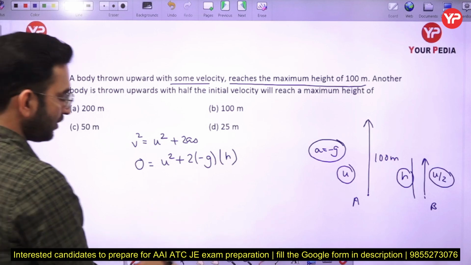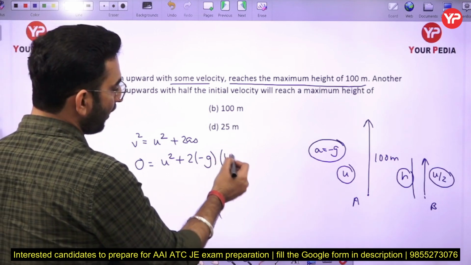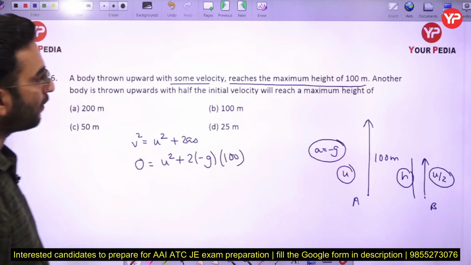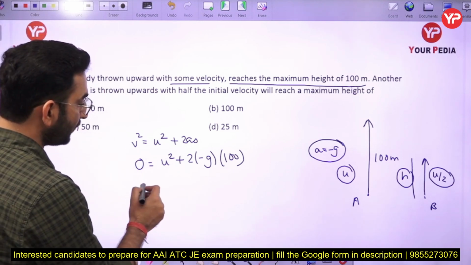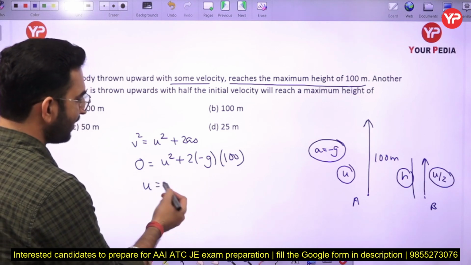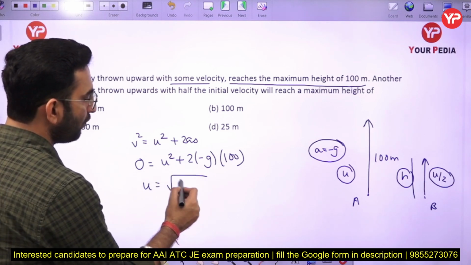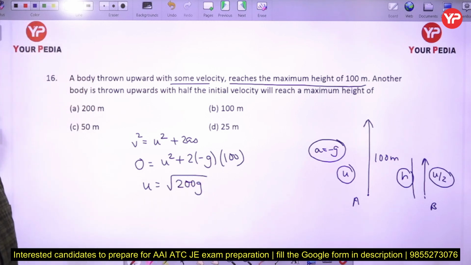Oh sorry, it is not h. Let me just put the 100 value only here. So it will be 100 only. Now in this case I can write u square equals 200 g, or I can say u is going to be equal to under root of 200 g in this case.